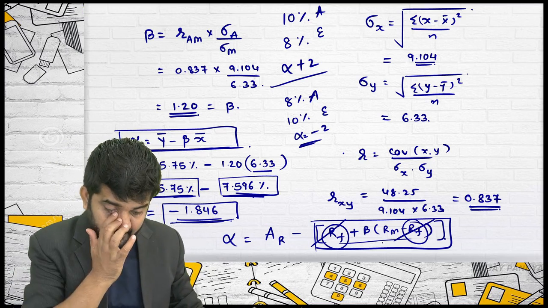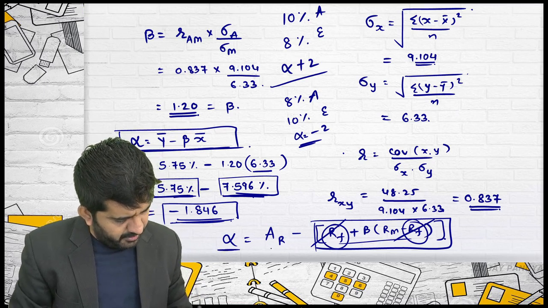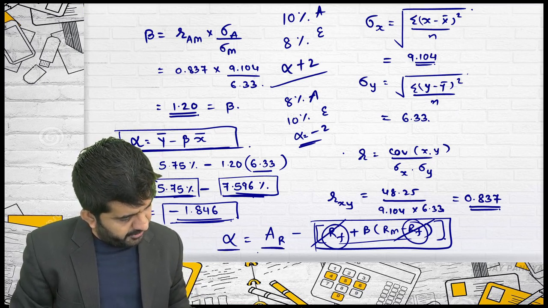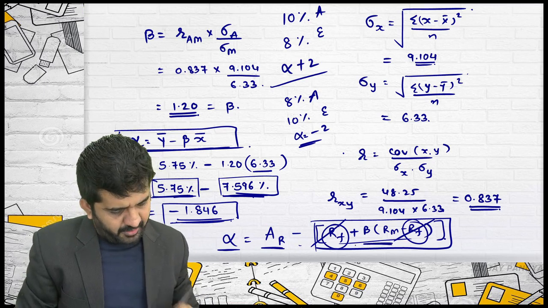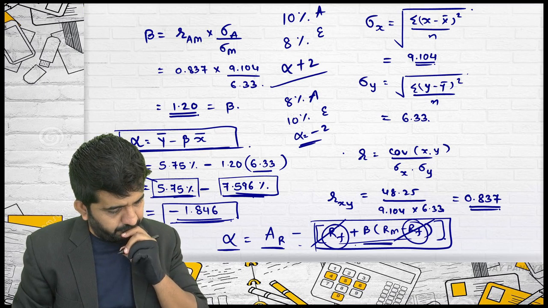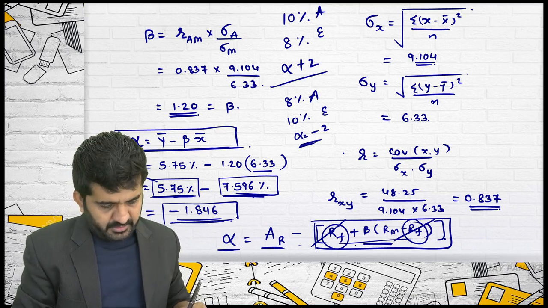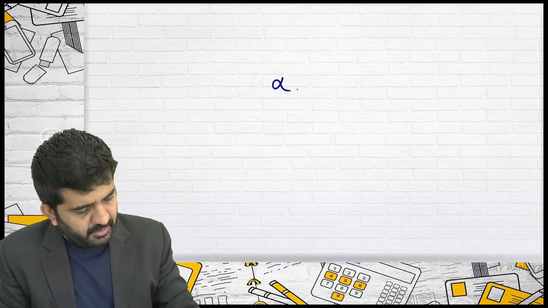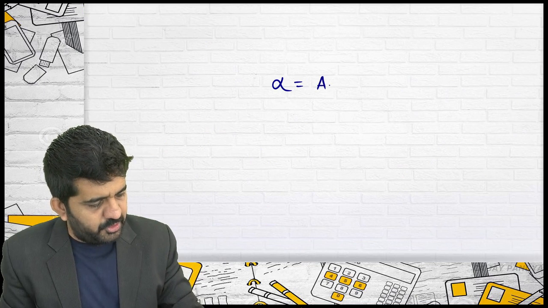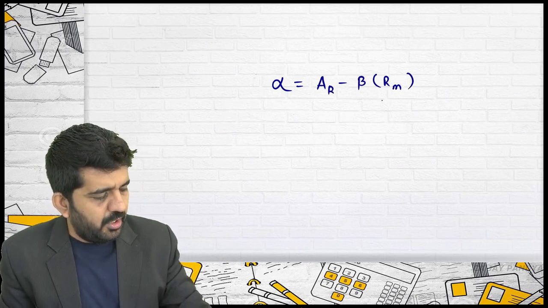If we cancel this, your alpha can be determined as alpha is equal to actual rate of return minus beta into RM.